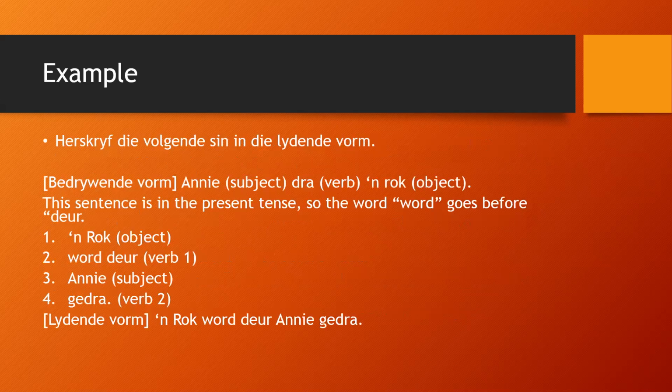For example, herskryf die volgende sin in die Lydende Vorm. In jou Bedrywende Vorm het jy Annie dra 'n rok. The sentence is in the present tense, in die teenwoordige tyd. So the word goes before deur. 'n Rok word deur Annie gedra. And this is your Lydende Vorm sentence here. 'n Rok word deur Annie gedra.